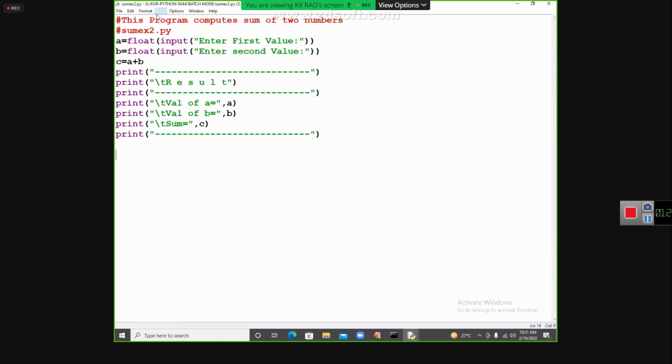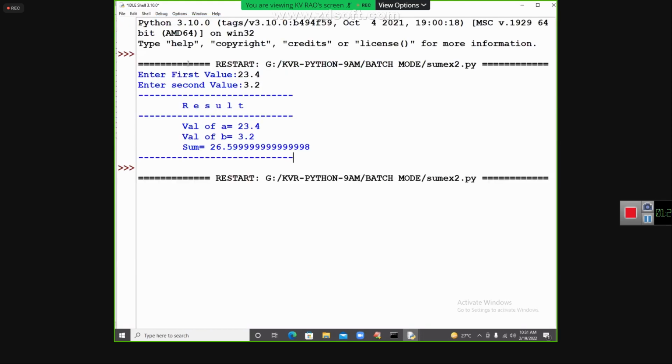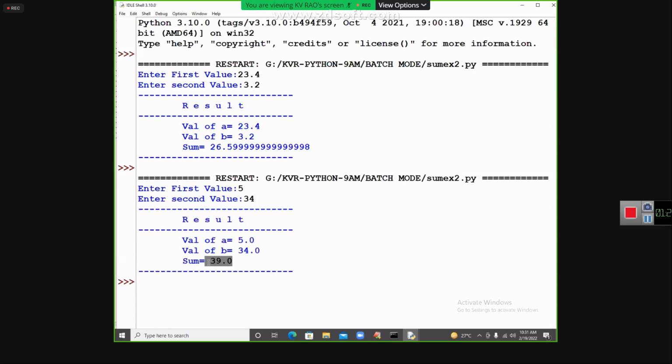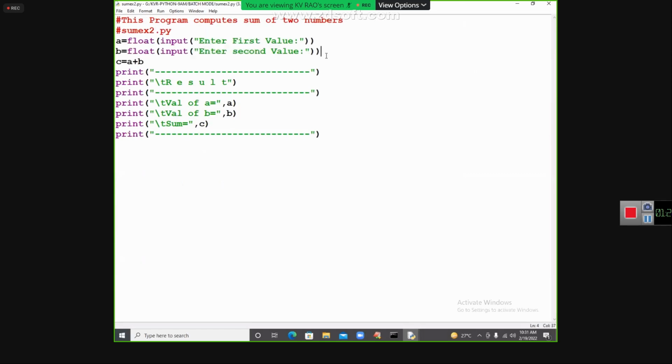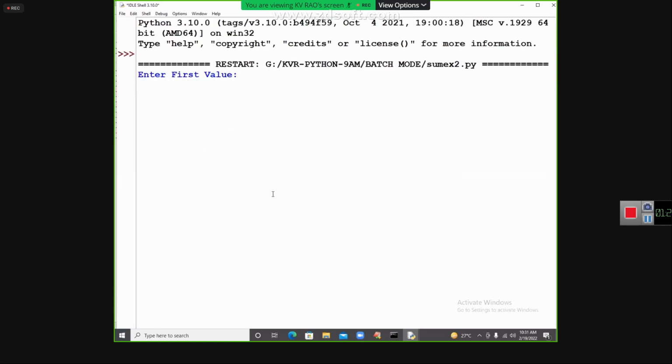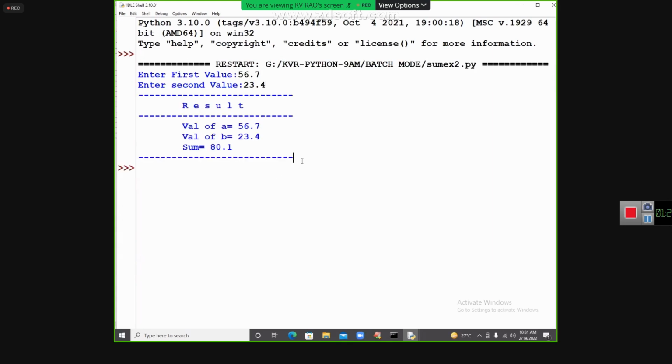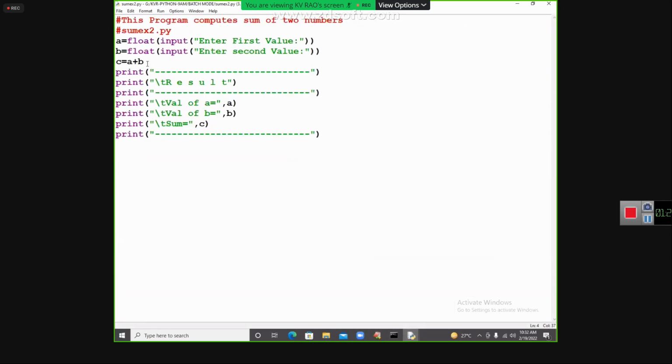Yes. Now let us run this code once again. Run this code. Enter the value here. I say 5 and 34. You got the result, 39 point. So I am taking the data from the keyboard. Run the module. I will say 56.7 and 23.4. It is going to give the result like this. So this is one way of running my code.